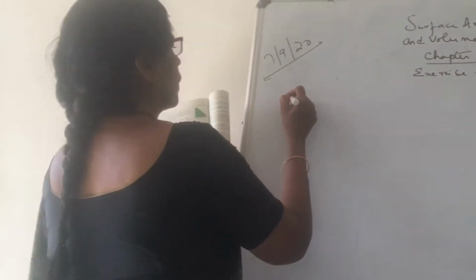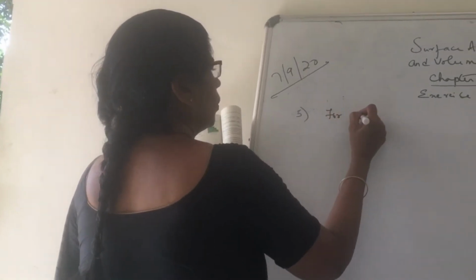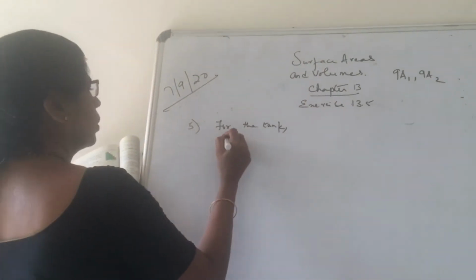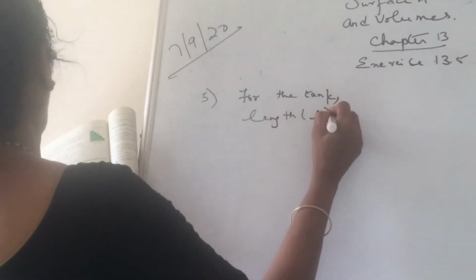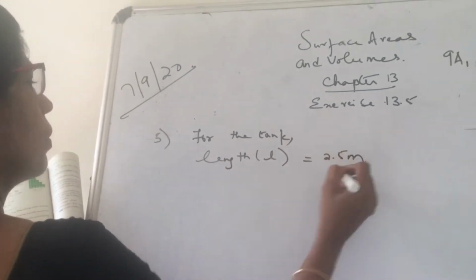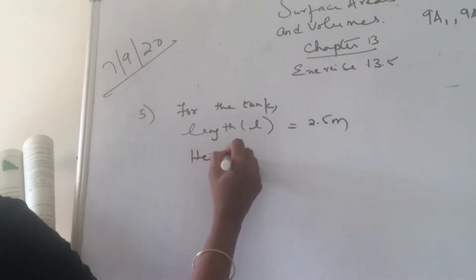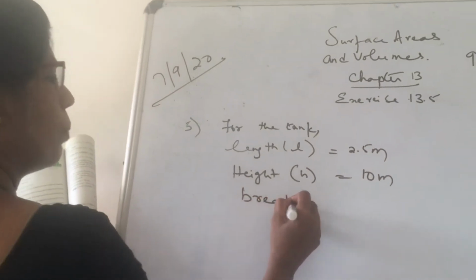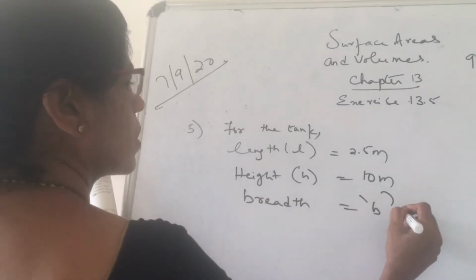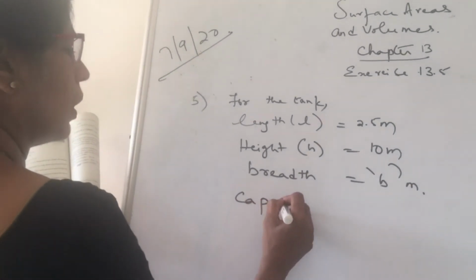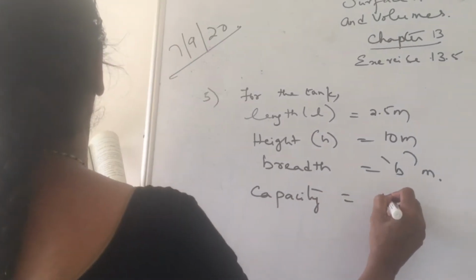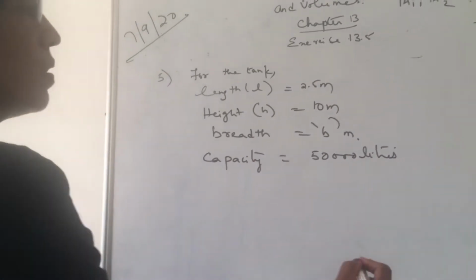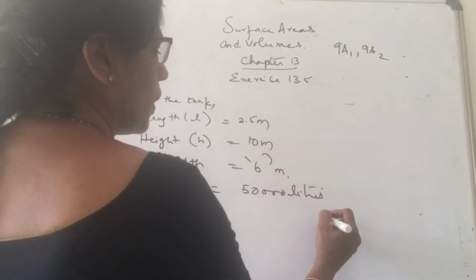Fifth sum, children. For the tank, what are you given? Length, how much? 2.5 meters. Height is how much? 10 meters. And the breadth is equal to b meters. And its capacity, how much is the capacity, children? 50,000 liters. Your capacity is in liters, children, and the dimensions are in meters.